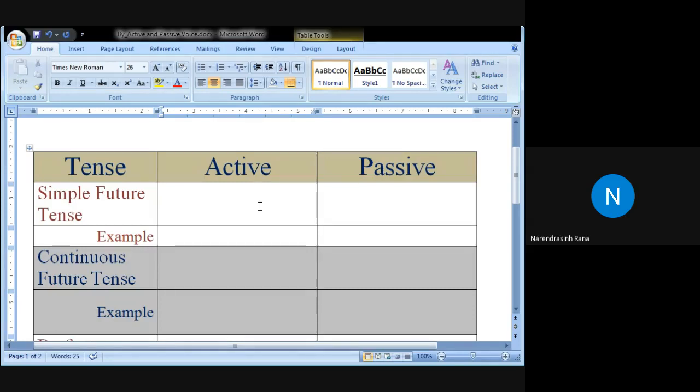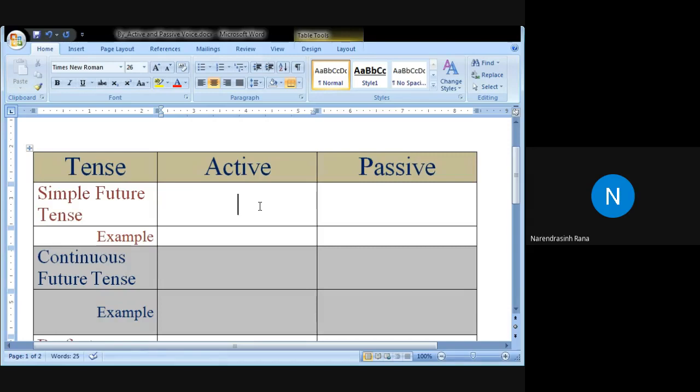So shall and will, they are modal auxiliaries. They are not to be's. We have present to be's, am, is, are. We have to be's for the past tense, was and were. And we have other primary auxiliaries, do, does in the present tense and did in the past tense. So here in the future tense, we don't have do, does, or anything as a primary auxiliary, or any to be, am, is, are, or was, were. So we have shall and will modal auxiliaries.